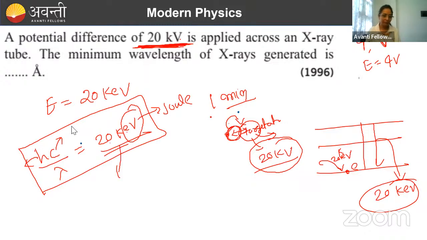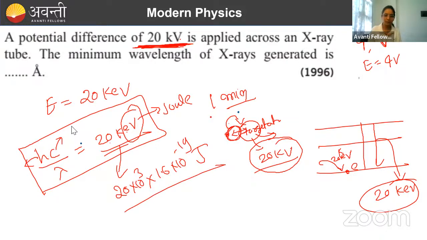Again, if you have to convert it into joule, you will write 20 into 10 to the power 3 into 1.6 into 10 to the power minus 19 joule. You don't need to put it here time and again, I have simplified this.